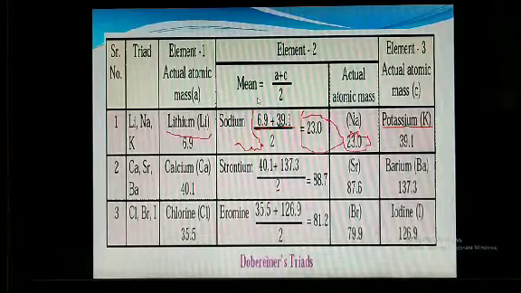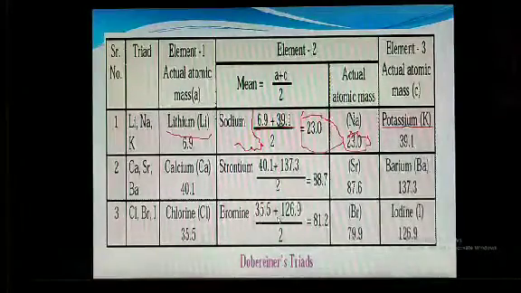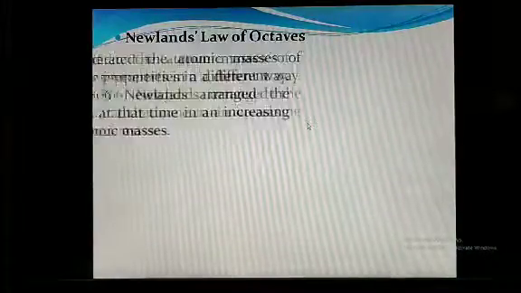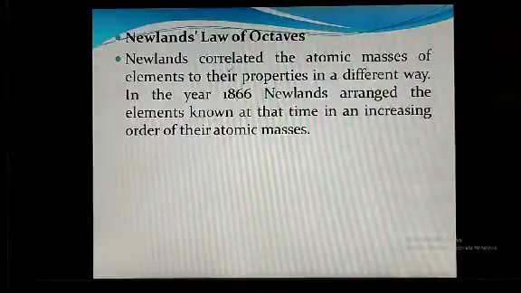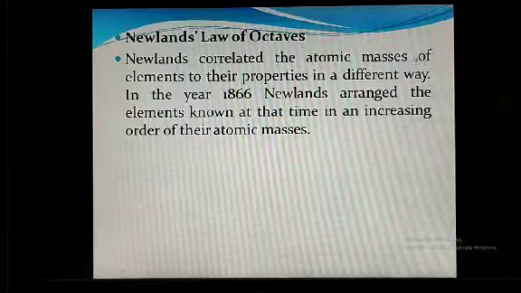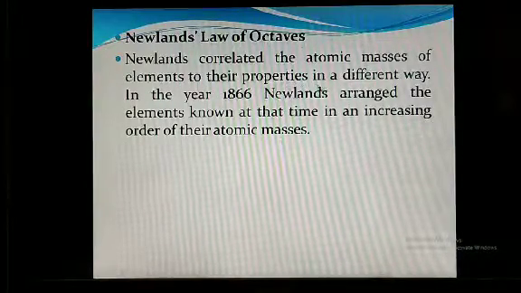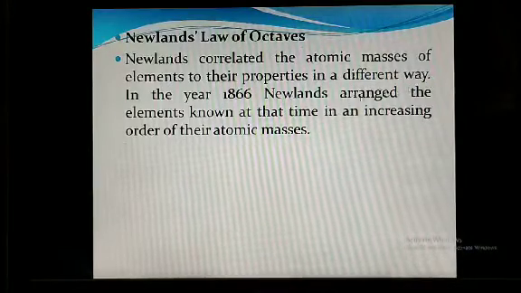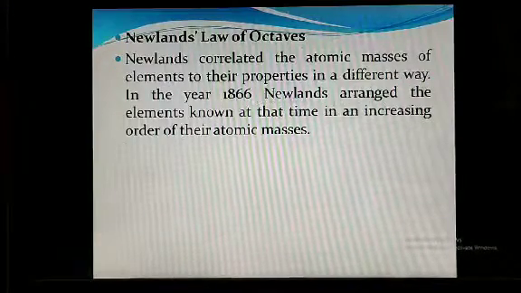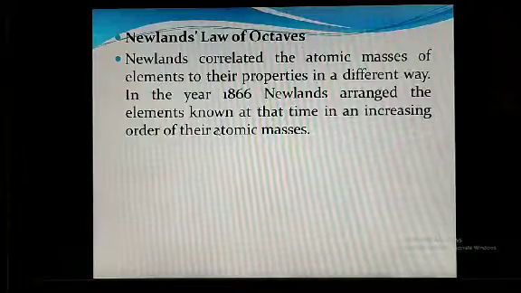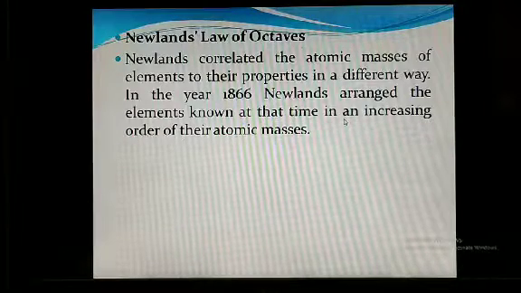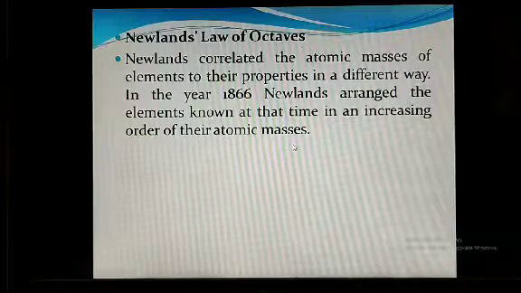That's why in 1866 another scientist, Newlands, correlated the atomic mass of the elements to their properties in a different way. In the year 1866, Newlands arranged the elements known at that time in increasing order of atomic mass.